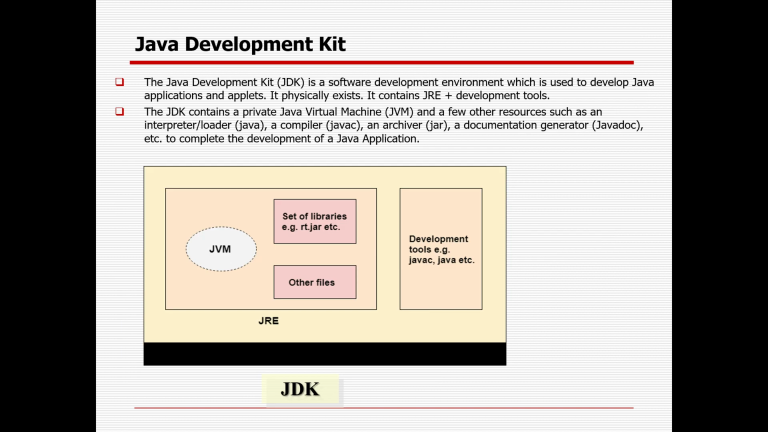Then the last one, whatever you were talking about, the JDK. So what is JDK? Java Development Kit. JDK is nothing but a combination of JRE plus other development tools like Javadoc, Java compiler, Java loader, archiver, etc. It also physically exists. So JDK is nothing but a combination of JRE plus other sets of libraries plus other files, like interpreter, loader, archiver, compiler, or document generator, Javadoc, to complete the development of a Java application.